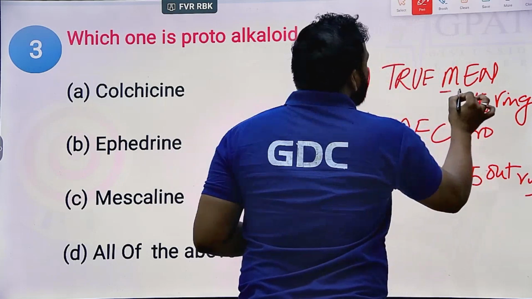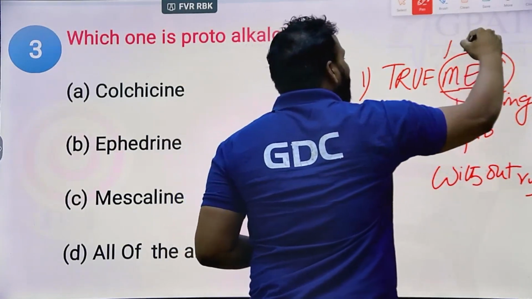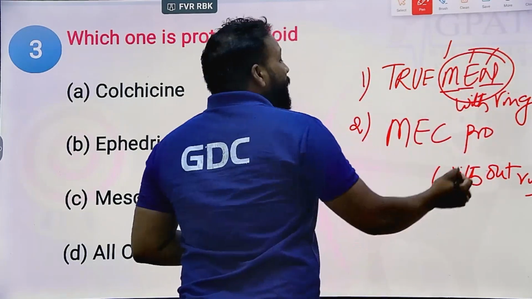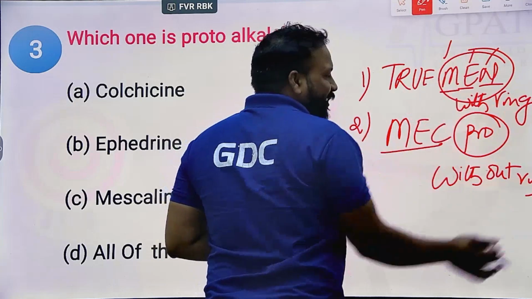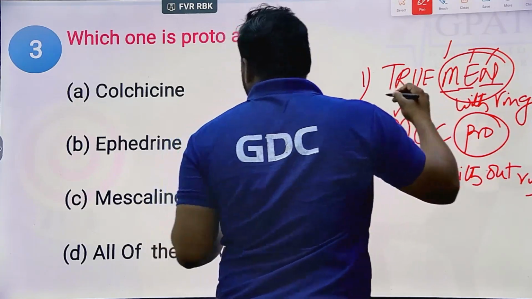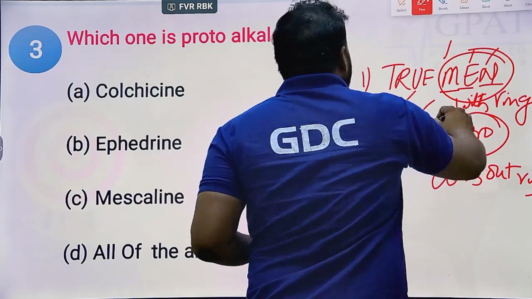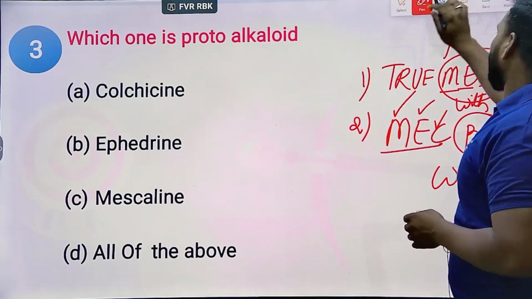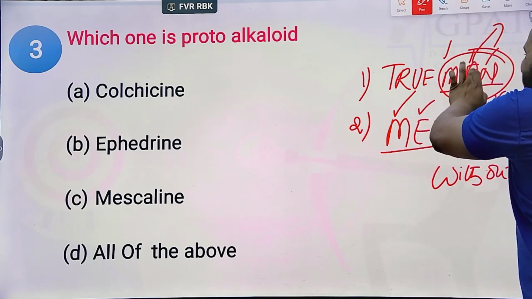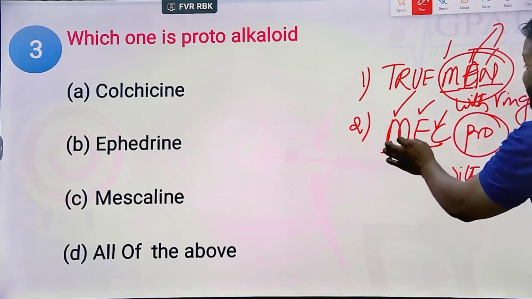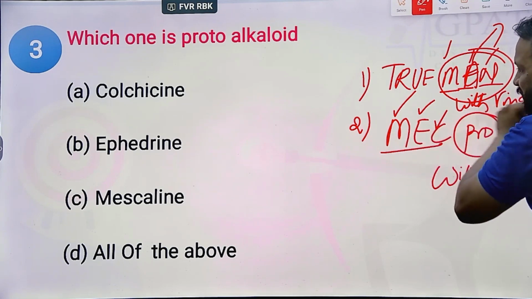M stands for morphine, A stands for atropine, and N stands for nicotine. So true alkaloid examples are morphine, atropine, and nicotine, whereas for proto-alkaloids the example is MEC. MEC Pro without ring, true MAN with ring. MEC means mescaline, epinephrine, and colchicine.